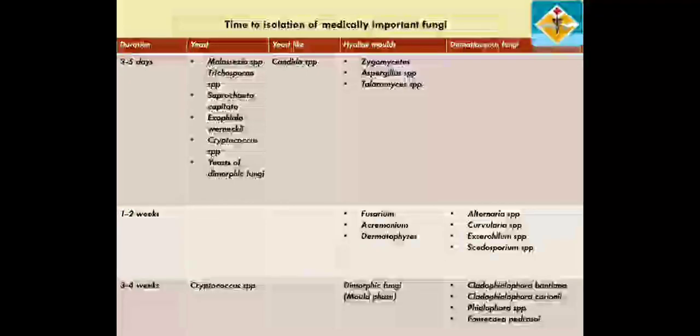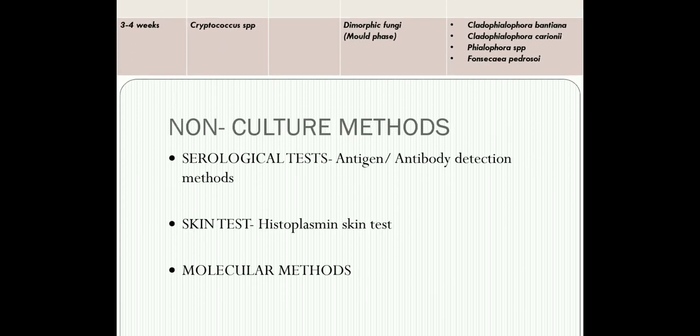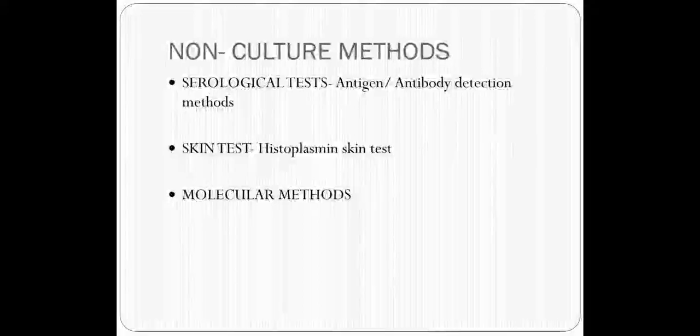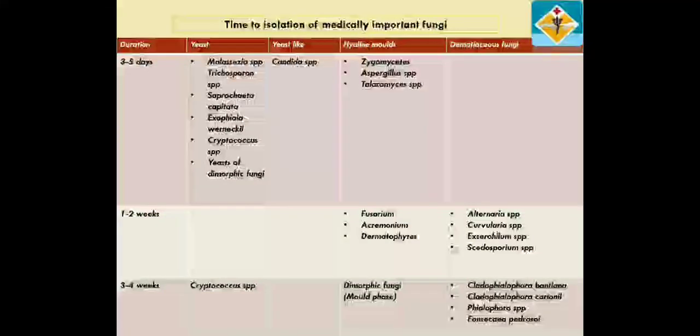Okay, then there are certain special agar like bird seed agar or Niger seed agar usually employed to culture the Cryptococcus. But in those suspected cryptococcal meningitis patients who have already been on treatment, it takes a little longer time. For those people, it usually grows by 3 to 4 weeks. So whenever we get a suspected case of cryptococcal meningitis or any patient in whom we are suspecting Cryptococcus, especially from CSF samples, we usually incubate for more than 1 month.